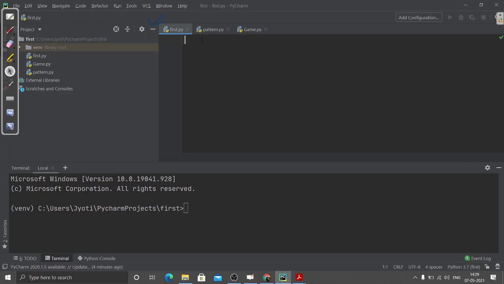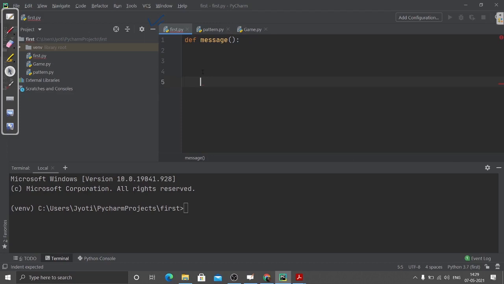I'm defining a function, suppose message, and then I use small brackets, and then a colon, which starts the indentation, and you can see the cursor automatically comes here. This means that whatever I write inside this will be inside the function.